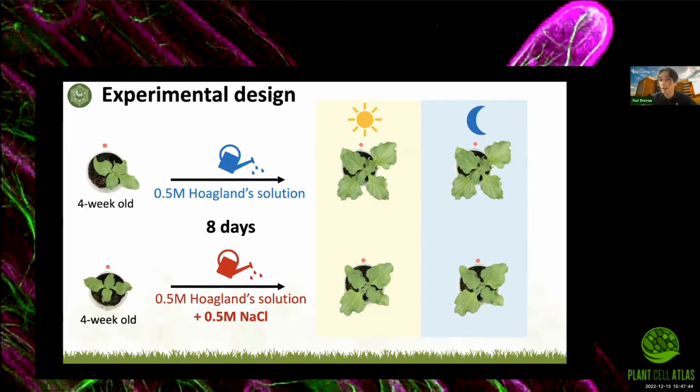And we chose 8 days actually, because it is really the onset of the transition. So cells at this point should be really just starting to perform CAM. So our idea is that we would capture in the salt-treated samples cells in every state of the transition from C3 to the early CAM stages.